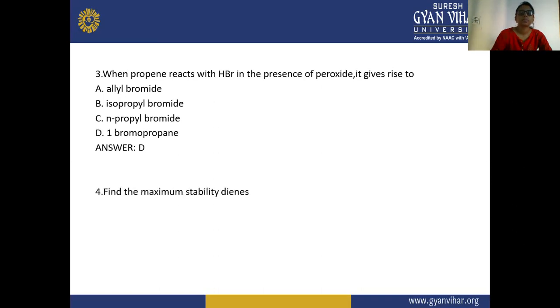Find the maximum stability diene. Which is the maximum stable diene? It is the conjugated diene, because resonance occurs in it. But in case of cumulative and isolated, there is no resonance, because in isolated there is a gap, and in cumulative there is no space between the double bonds.